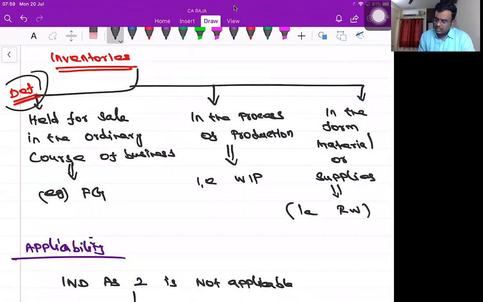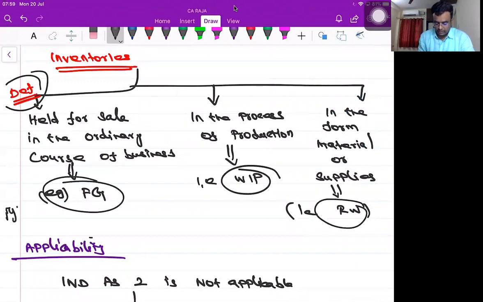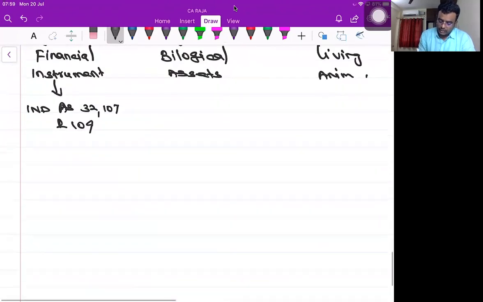Types of inventory are already covered: raw material, WIP, finished goods. This is called types. Shall I move forward, my dear friends? Yes, sir. I would like to discuss the second part, called measurement.